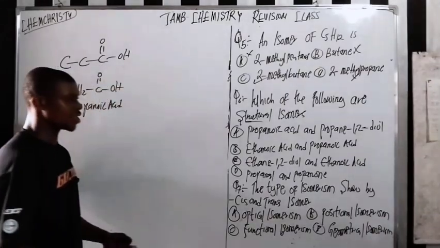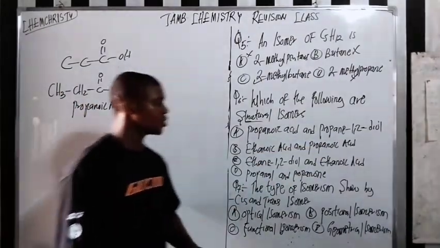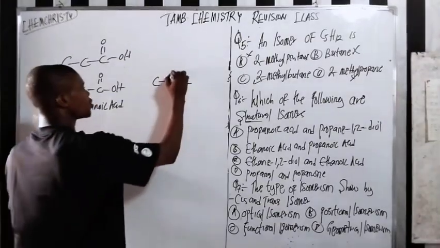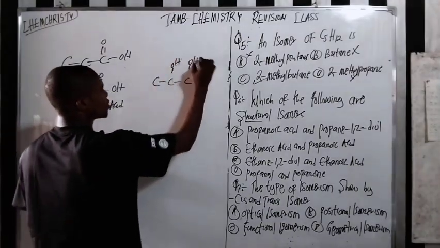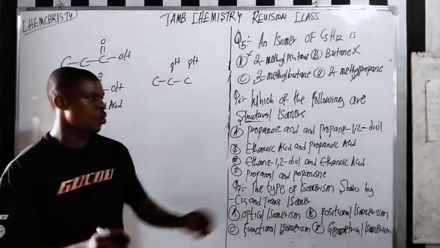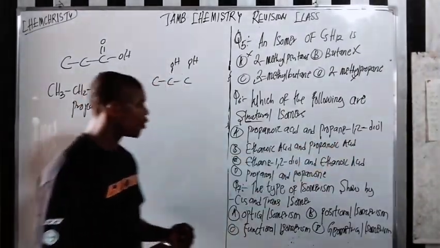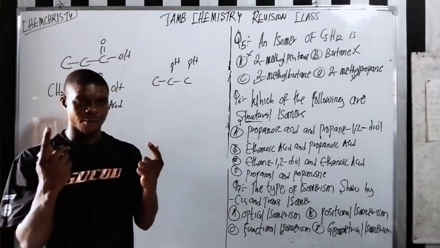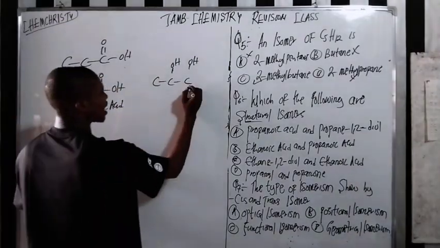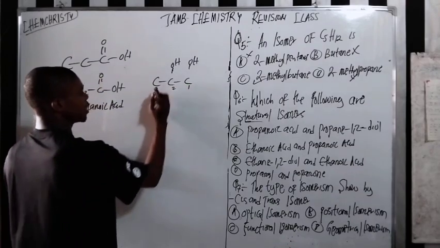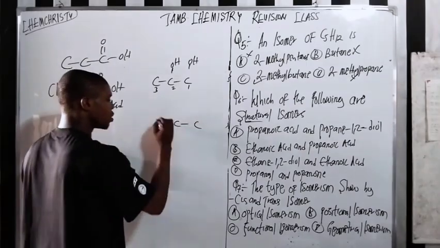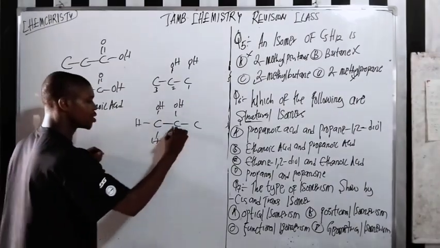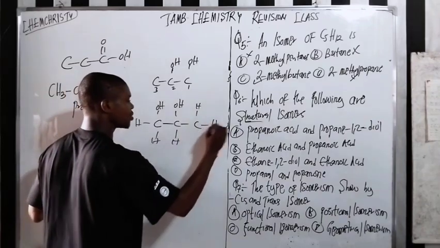Now the next thing you want to do is propane 1,2-diol. The propane has 3 carbon, 1, 2, 3, but here we have 2 OH groups, OH and OH. That's why it's called diol, and that's why you must know how to draw organic structure. Diol means 2 alcohol OH groups. So it's carbon number 1 and carbon number 2. You can see it like this, OH and OH, with hydrogens on the remaining positions.